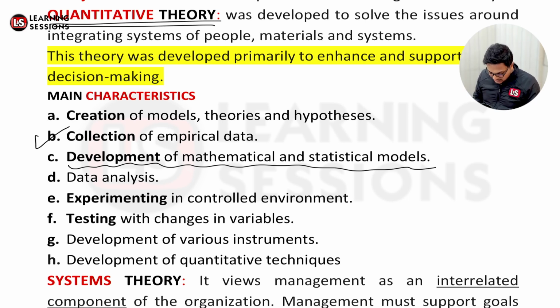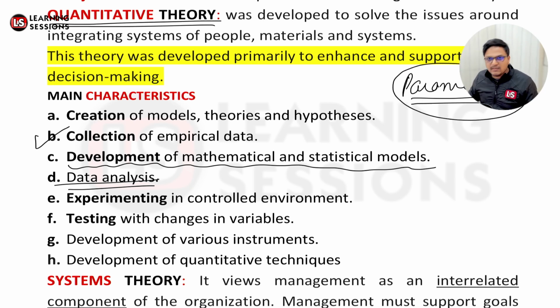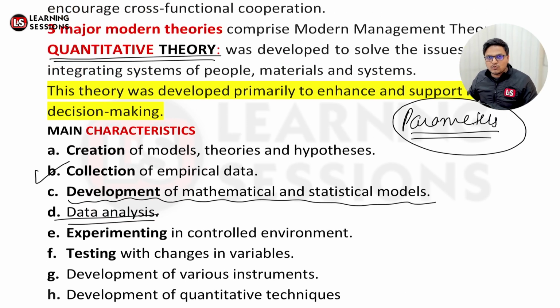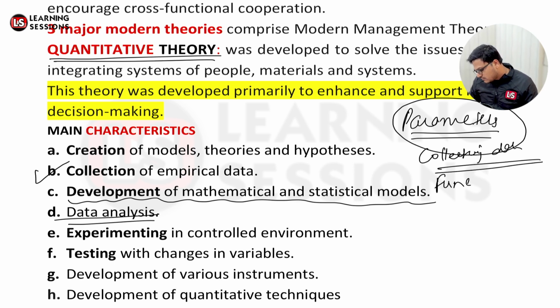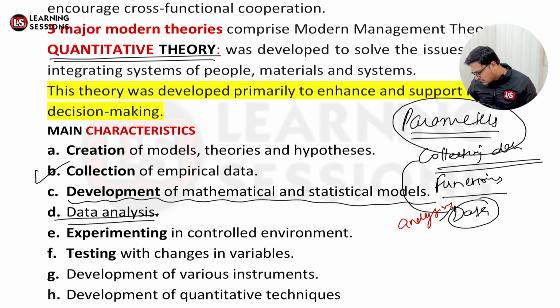After that, we'll be analyzing that data, and experimenting in a controlled environment where we change the different parameters. Let's say there were different parameters which were affecting the performance. We will be finding those parameters, collecting the data, and having different functions to work upon, and further we'll be processing and analyzing that data.